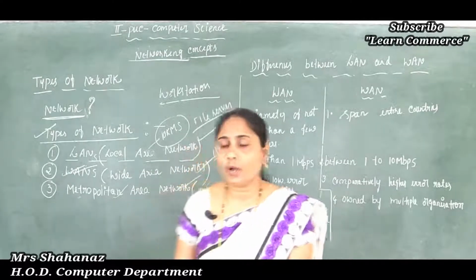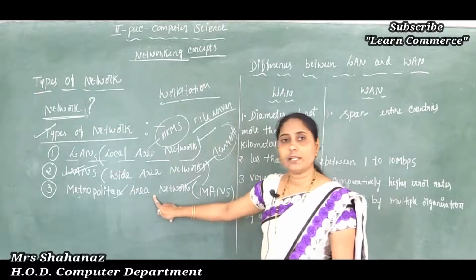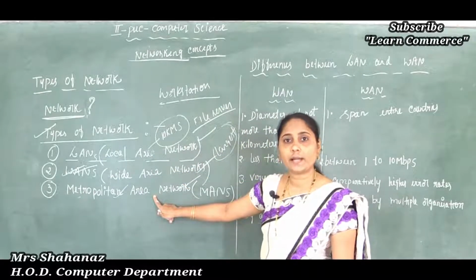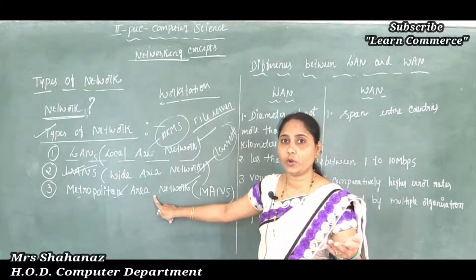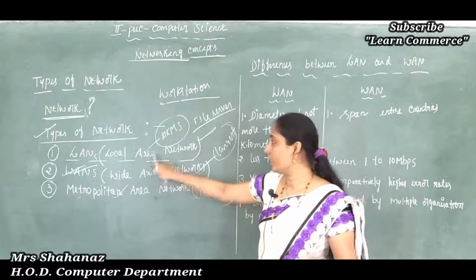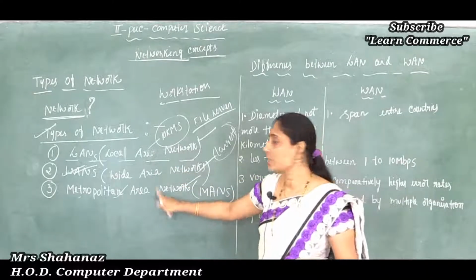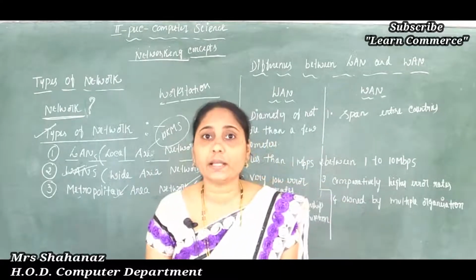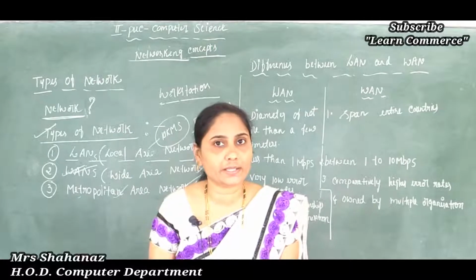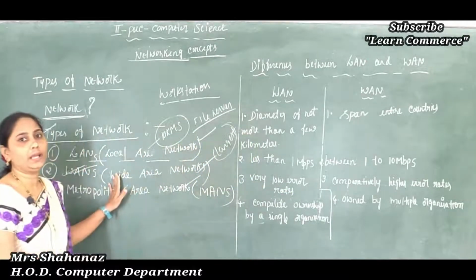You should remember what I said for our LAN: within a range of 10 kilometers. I said the computers connect or spread over a city here. Clear? That means more than 10 kilometers is beyond the range of LAN. Now the wide area network, we can say that it spreads across the countries. Clear? Across the countries are known as wide area networks.